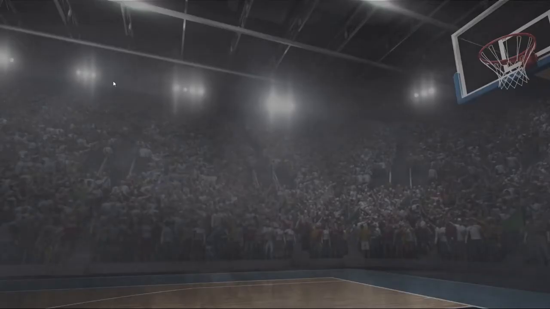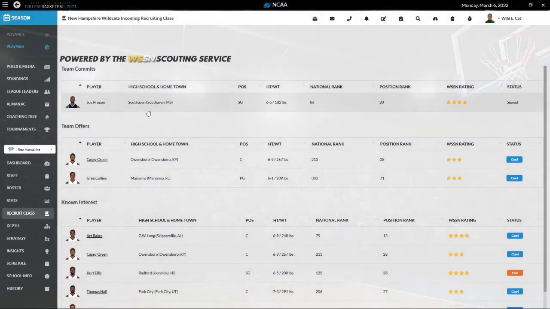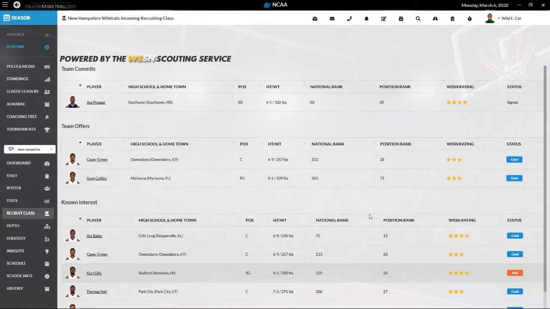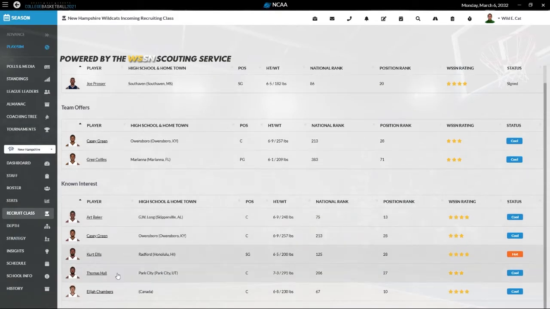From a recruiting perspective, some good news, some bad news. Joe Prosser signed his letter of intent. Kurt Ellis missed his SAT score by 10 points. Ended up with an 890 SAT score, so he won't be coming to New Hampshire this year, unfortunately. We do have interest from 5 players. Chambers, Hall, Ellis, and Baker aren't going to qualify.